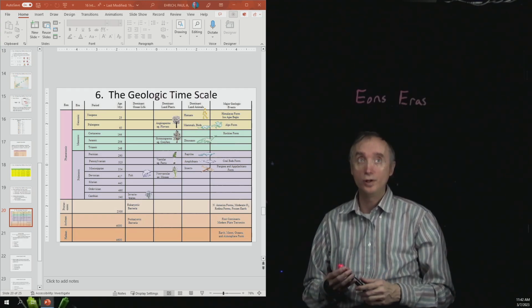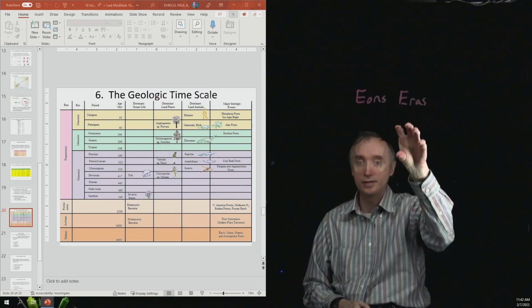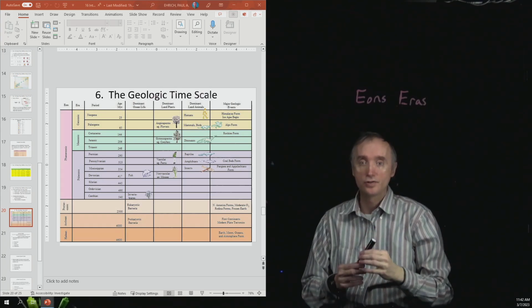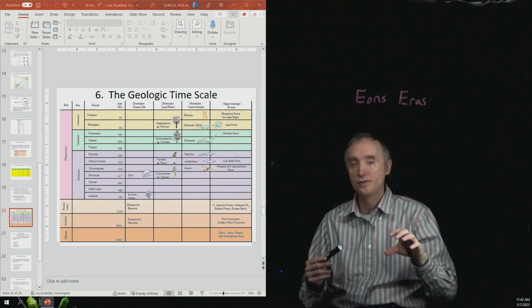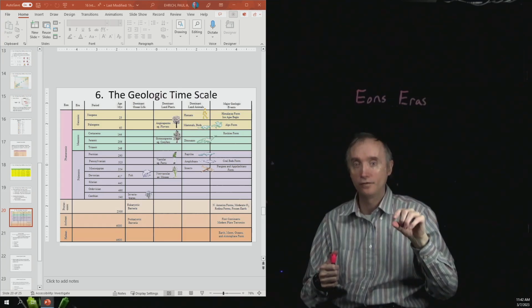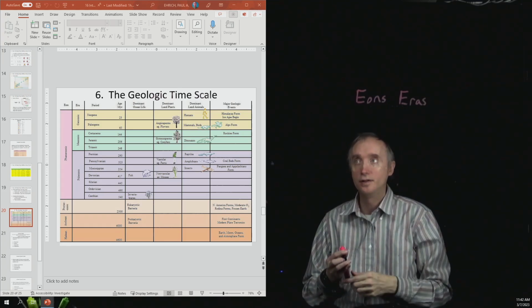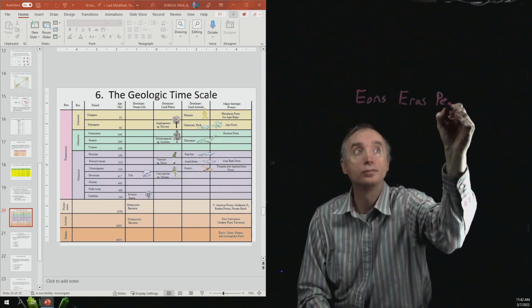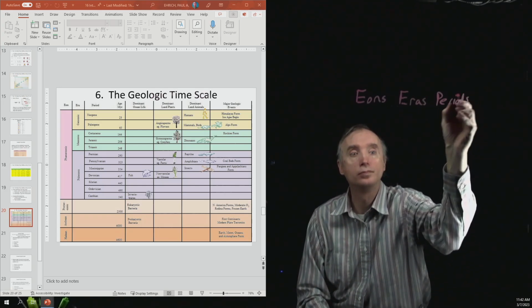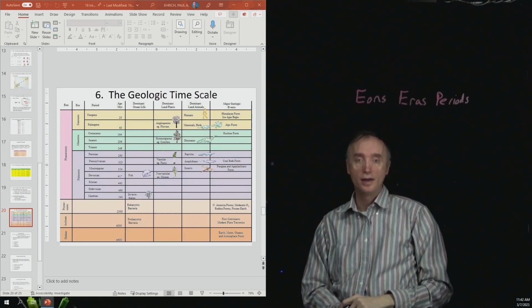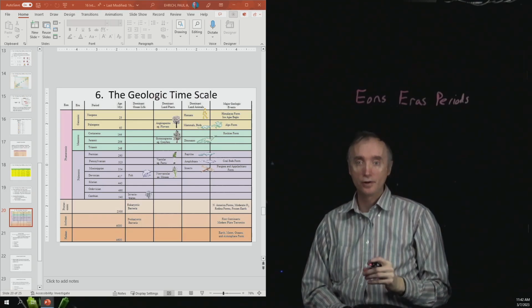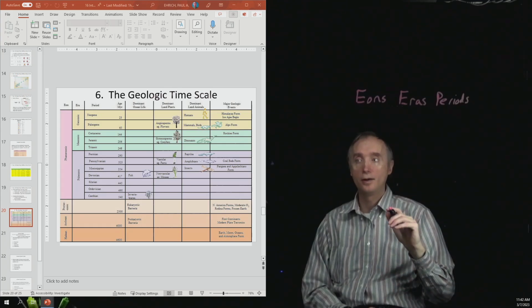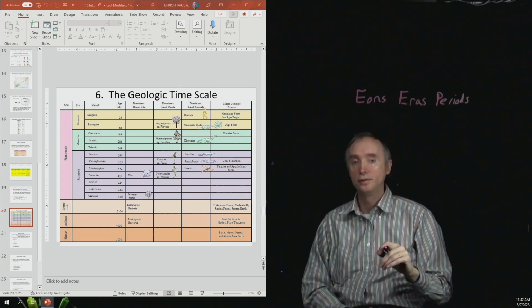Okay, then we could take the eras and subdivide them. So you can see that the Paleozoic, Mesozoic, and Cenozoic are further subdivided into periods. And so the first period in the Paleozoic era is going to be the Cambrian.